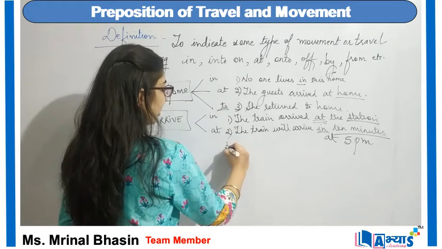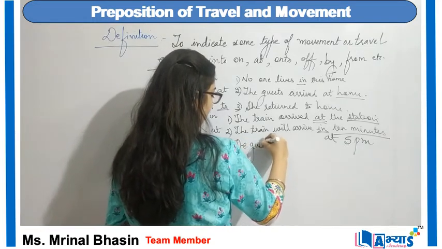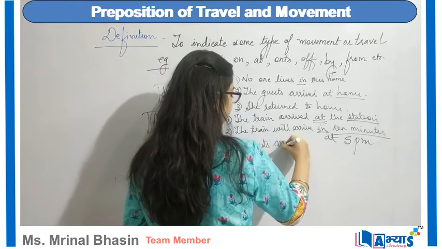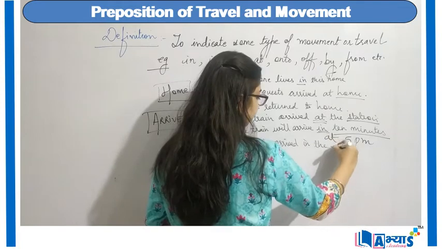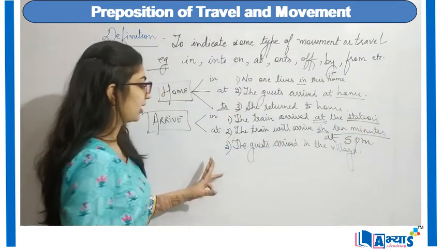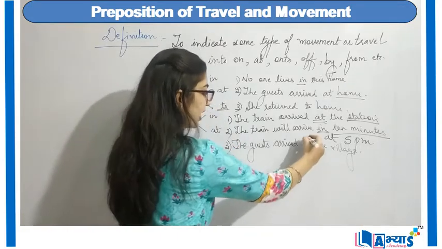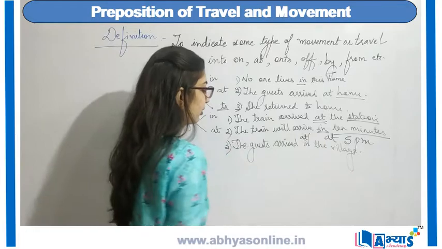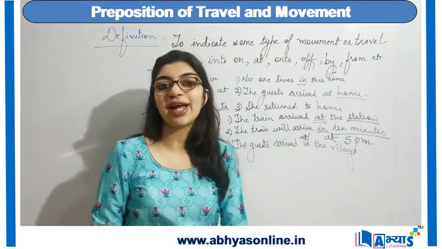Another example can be the guest arrived in the village. Now I am saying the guest arrived in the village. This is correct. But instead of in, if I write at, the guest arrived at the village, even the usage of at is correct.